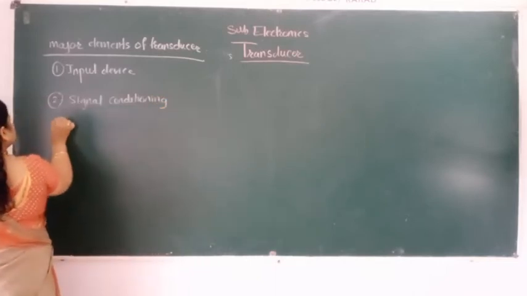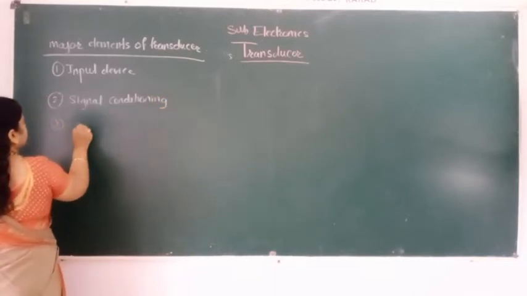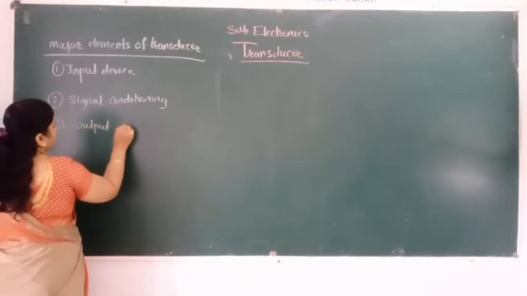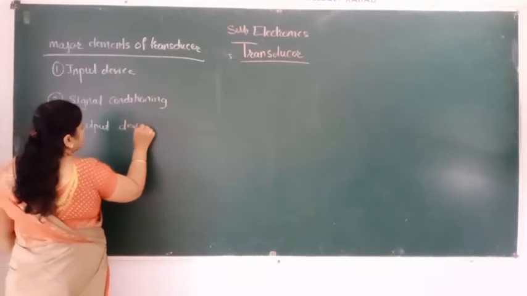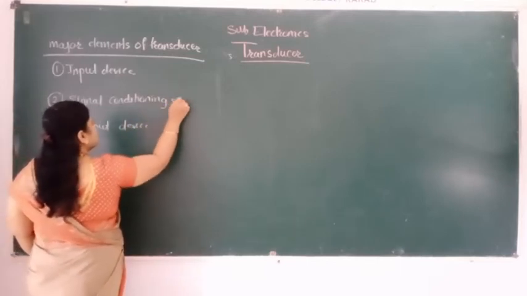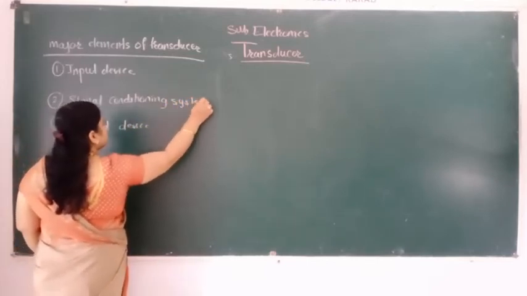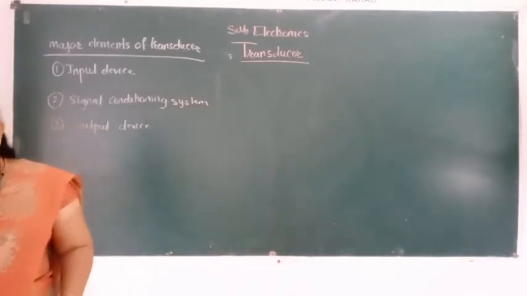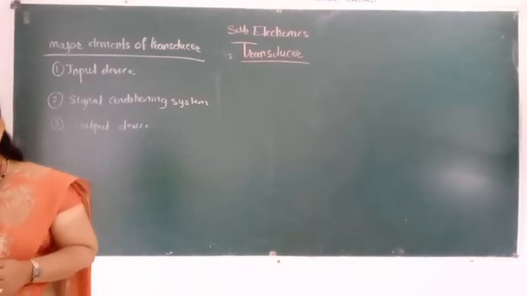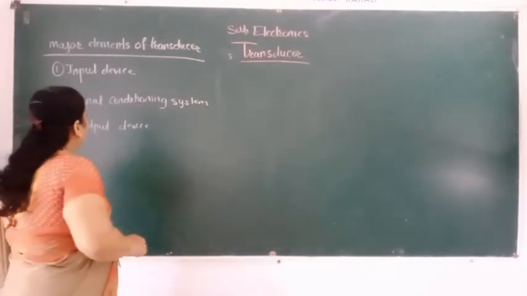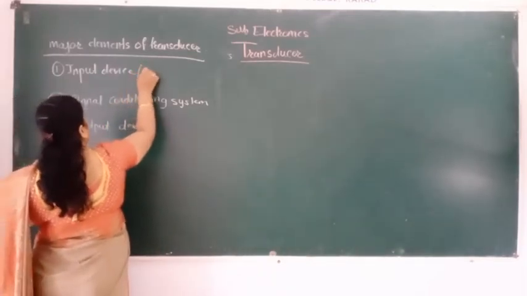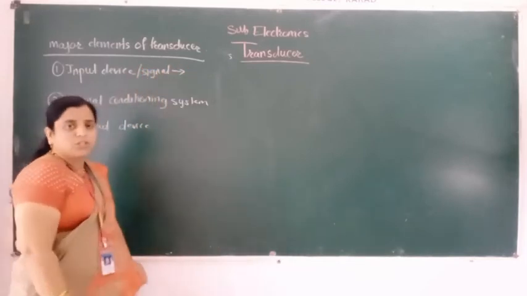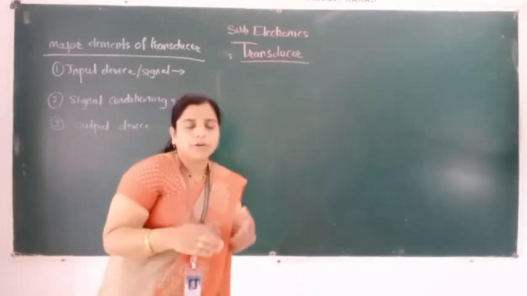And third is the output signal or output device. What happens in the input signal, output signal, and the signal conditioning system? In the input device, or input signal, the input signal is nothing but the signal which is going to be worked on.